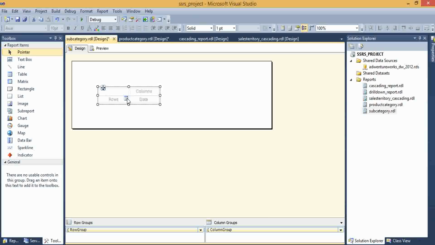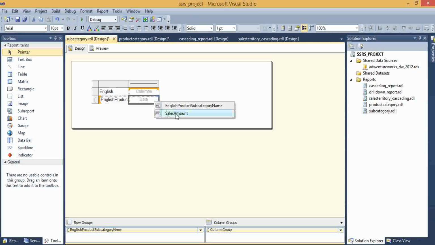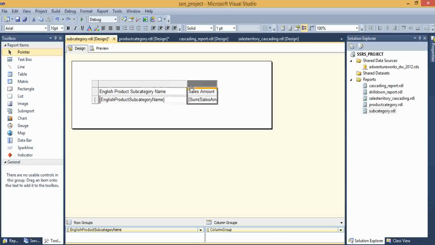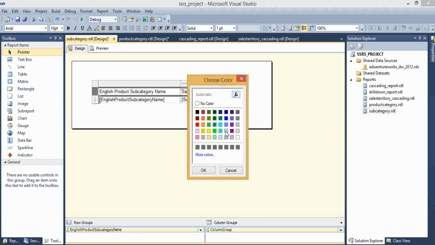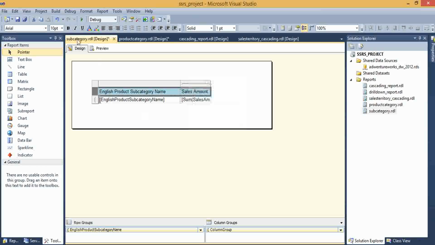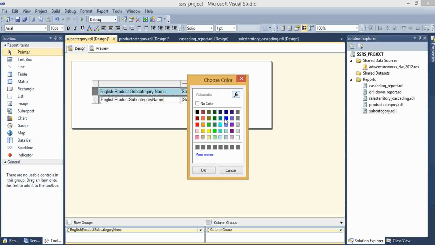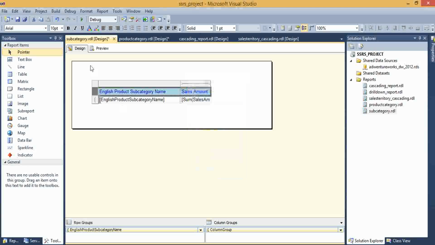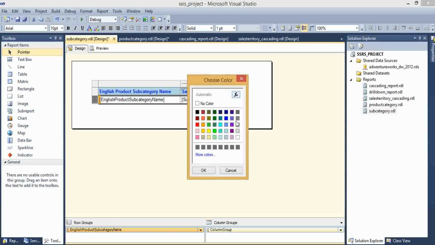For row groups, I am adding English product subcategory name. Here I am adding sales. Here also I am doing modifications for background color and textual colors. I am choosing a background color for this one, and textual color blue. I am setting it to bold. For columns also I want to do modifications of background color, setting it to black, and textual color is white.